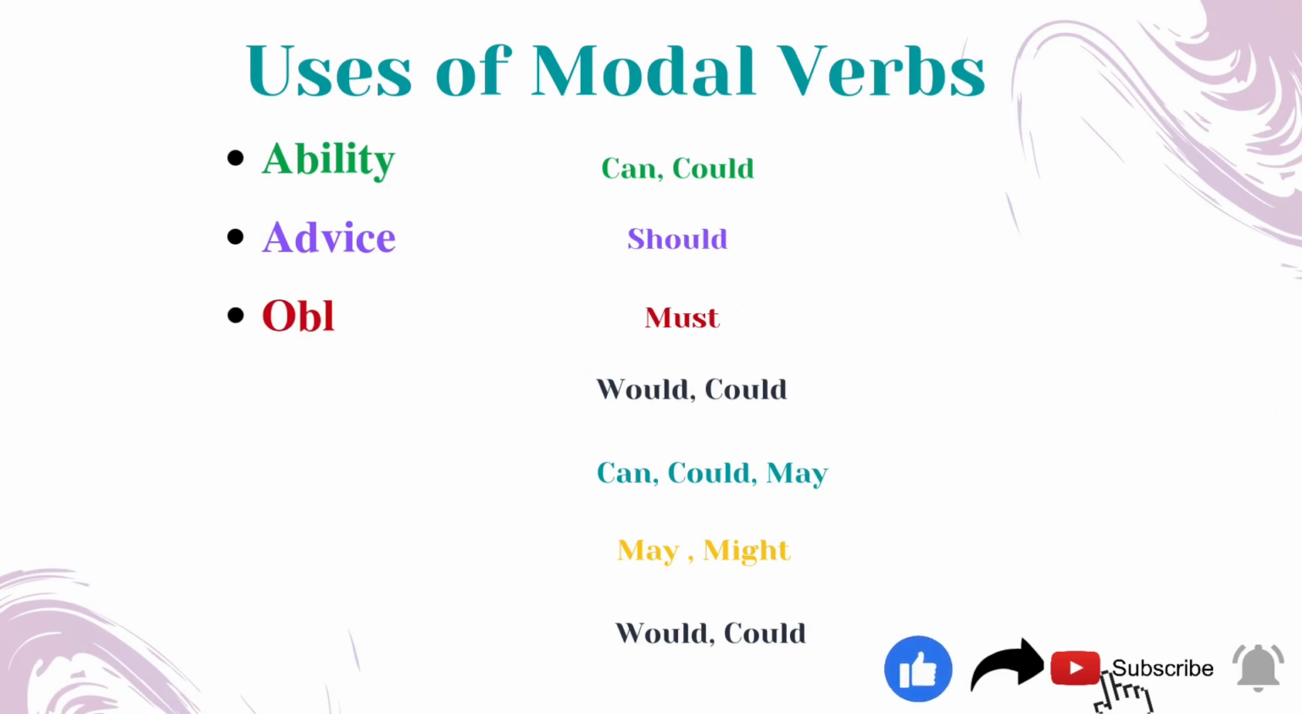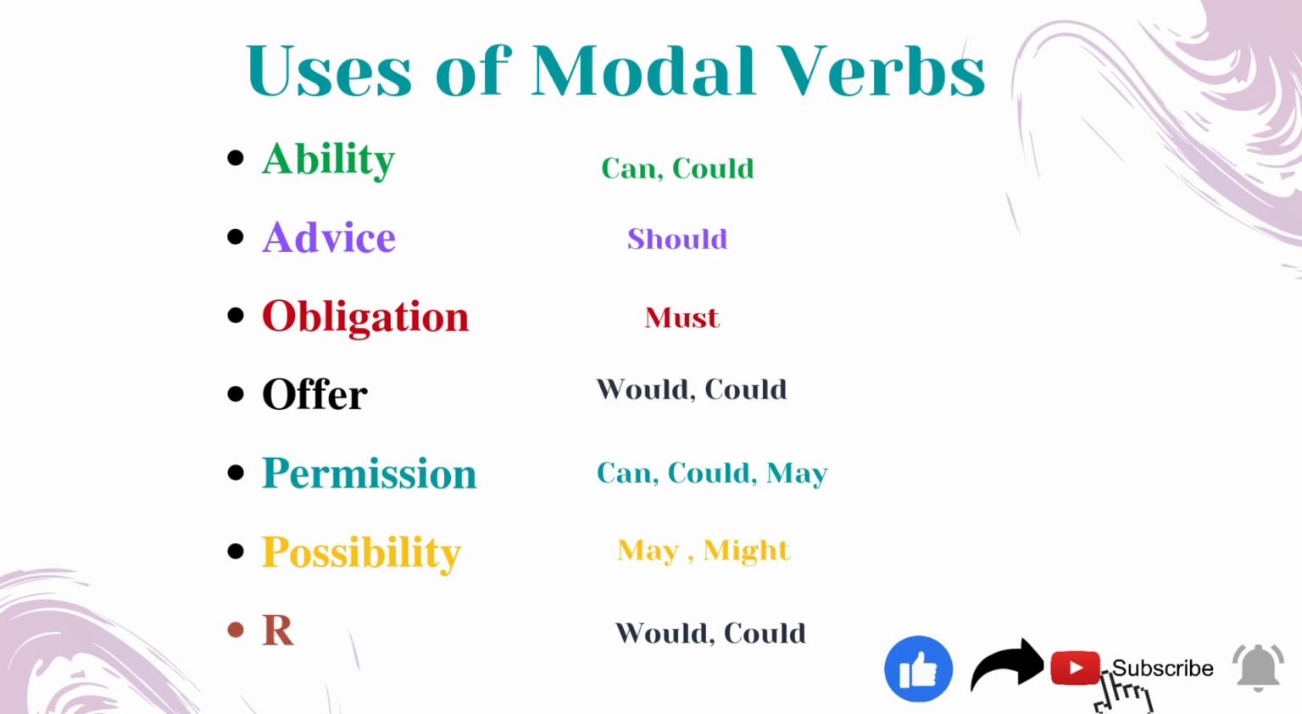Now let's see the uses of modal verbs. If you like to express your ability, you can use the modal auxiliary verbs can and could. If it is advice, you have to use should. Obligation, must. If it's for offer, you can use would and could. For permission, you can use can, could, and may. For possibility, you can use may and might. For request, you can use would and could.